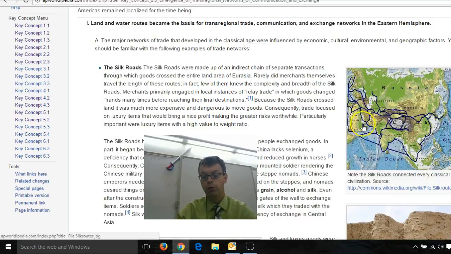So there's not one road, there's all these different roads that trade, and it's actually the nomadic people who are moving things back and forth on these trade routes. So the pastoral, nomadic people, the Huns that we talked about, who are able to get a lot of the goods here, the Xiongnu, who we talked about, who are able to move things back and forth. And the Silk Roads are very important because they make people of the world more rich.